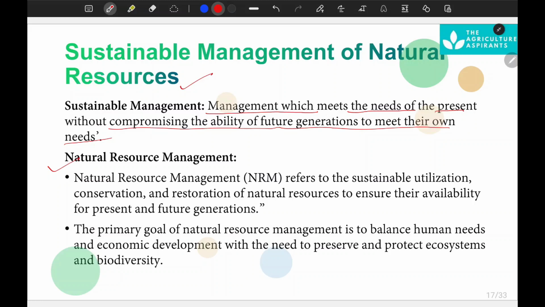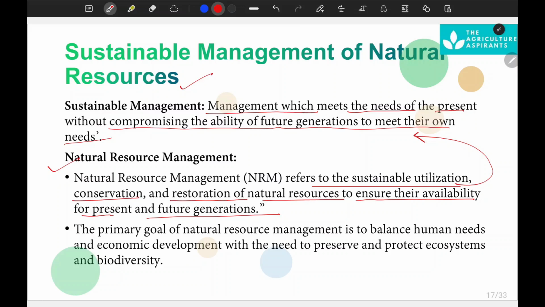Because it is the only part of our discussion which is very important, but the rest are also important. This is a core topic because a question will directly be asked: what are natural resources, what is natural resource management? Natural resource management refers to the sustainable utilization, conservation and restoration of natural resources to ensure their availability for present and future generations.